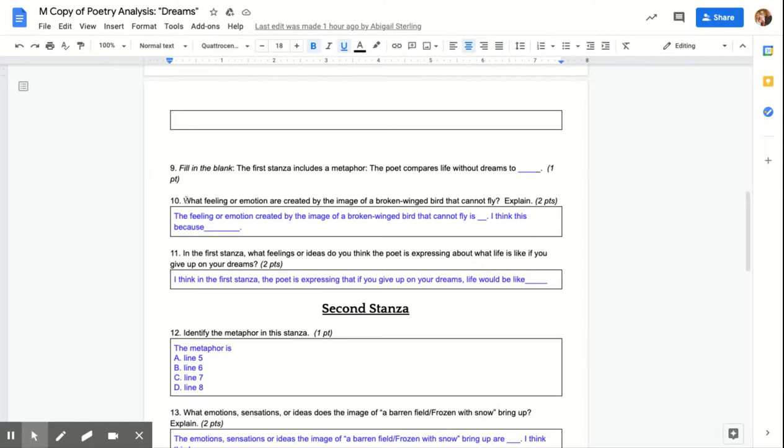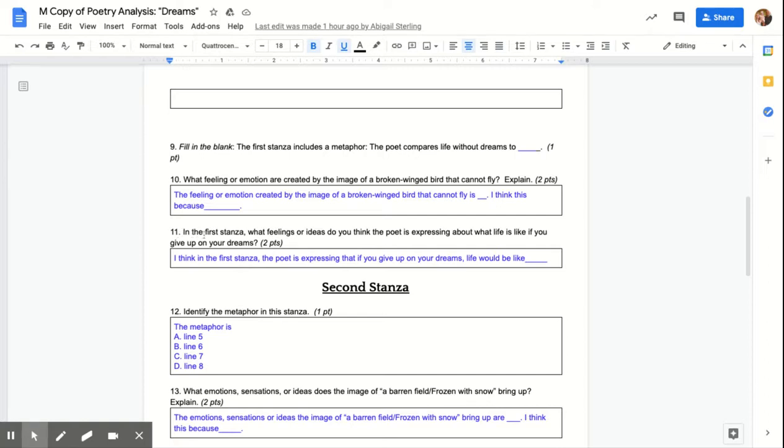Number 10, what feeling or emotion is created by the image of a broken-winged bird that cannot fly? Explain. Here's your sentence starter. The feeling or emotion created by the image of a broken-winged bird that cannot fly is blank. I think this because blank.